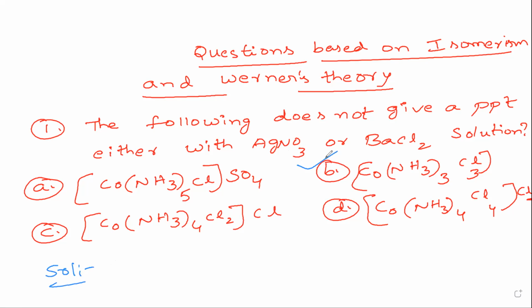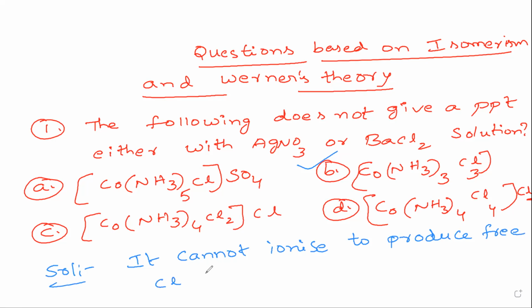That is [Co(NH3)3Cl3], because it cannot ionize to produce free Cl or SO4 2 minus. All the others can produce SO4 or Cl outside, but here Cl3 is inside, so it cannot ionize to produce free chloride ions or sulfate ions.